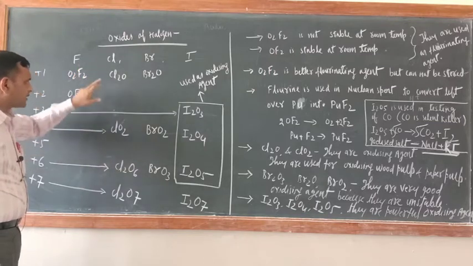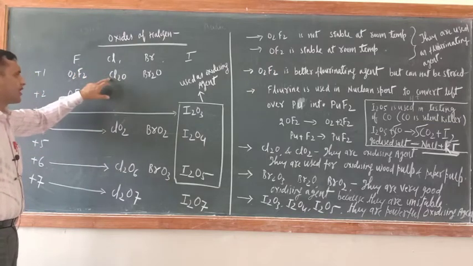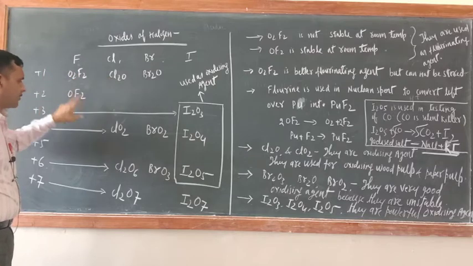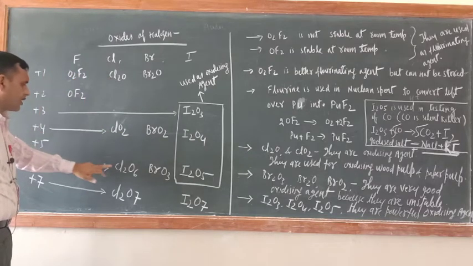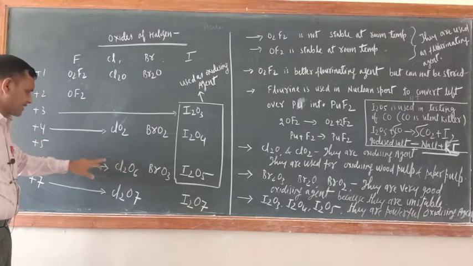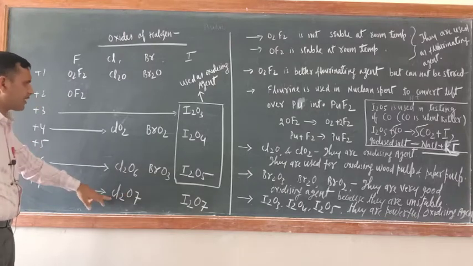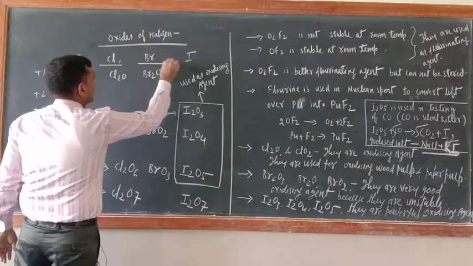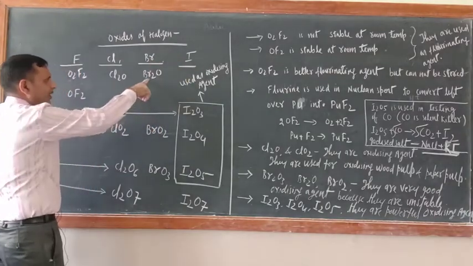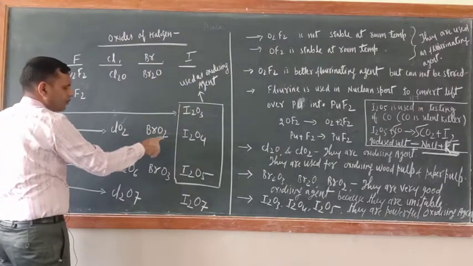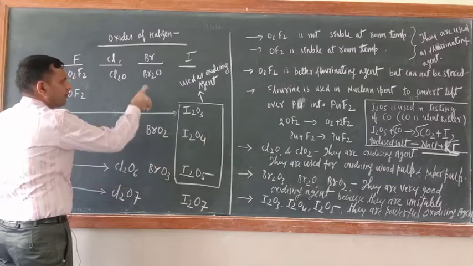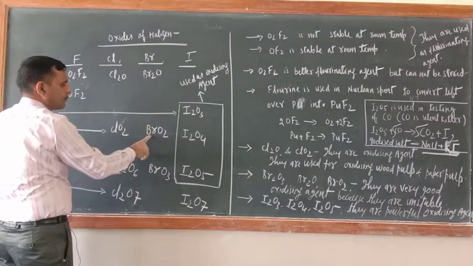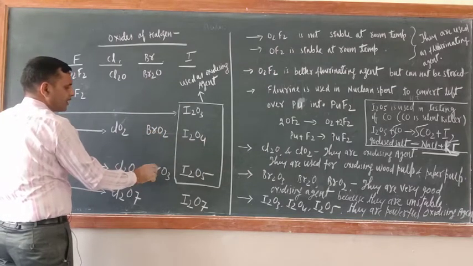Chlorine, these are the oxides. Cl2O, what is the oxidation state of chlorine? +1. ClO2, +4. Cl2O6, +6. Cl2O7, +7. So these are the oxides of chlorine. What about the oxides of bromine? Br2O, BrO2, BrO3: bromine monoxide, bromine dioxide, bromine trioxide.